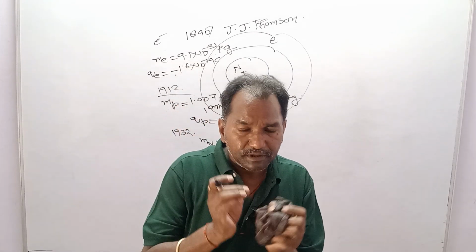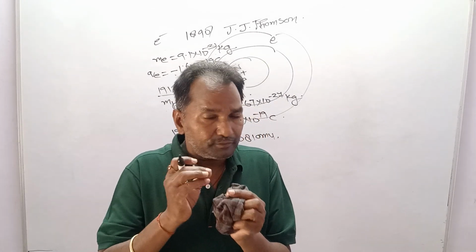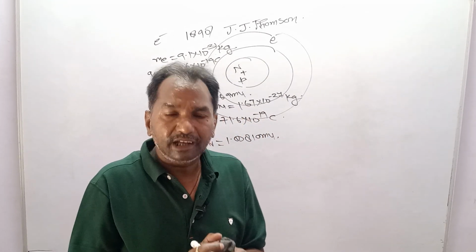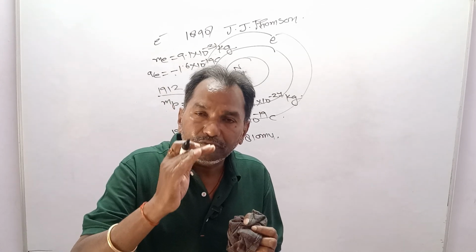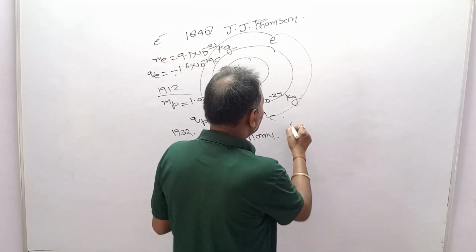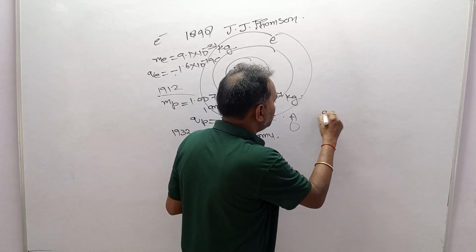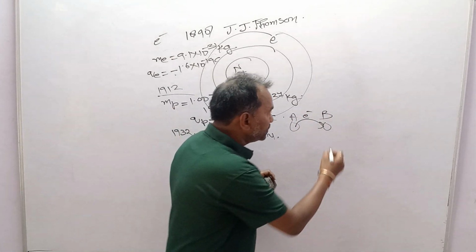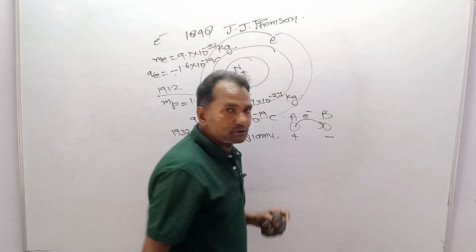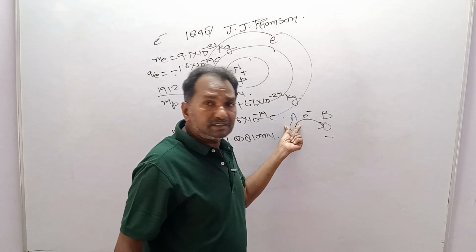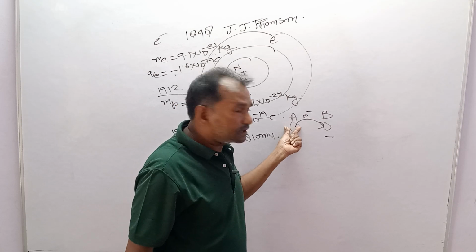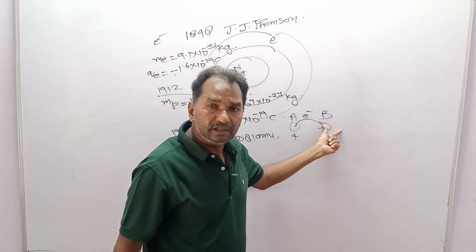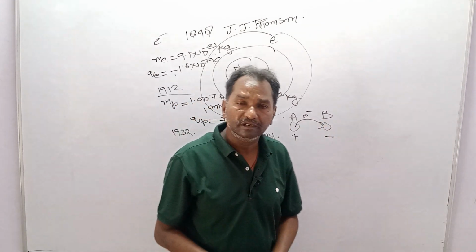If a body A transfers electrons to another body B, then the negative charge decreases in A, so it becomes positive, and the negative charge increases in B, so it becomes negative.